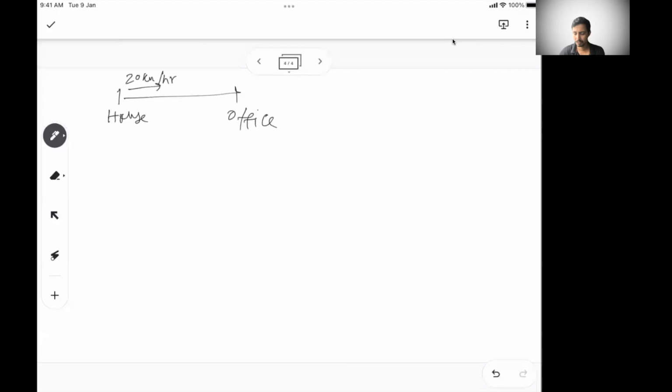Or let's say this is not given. Let me look at the problem once. So let's say there is a person with a house and an office, and the person normally goes from house to office.